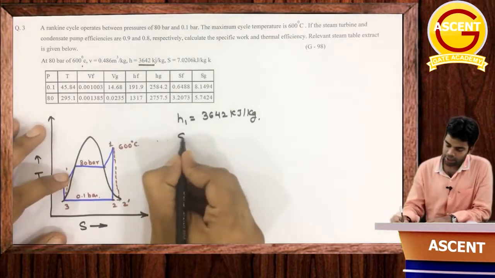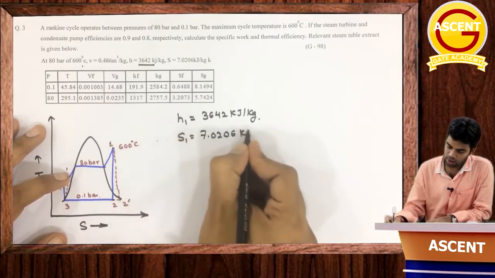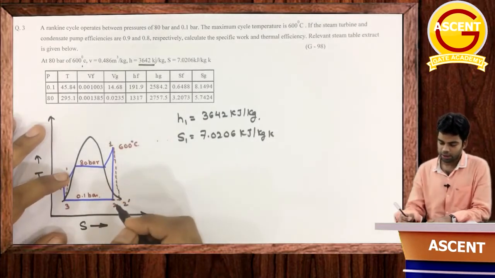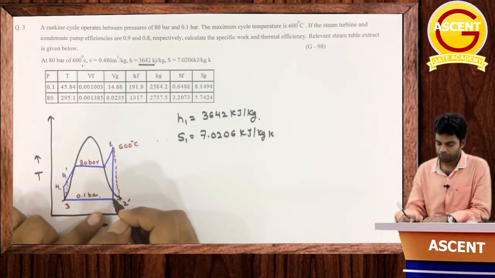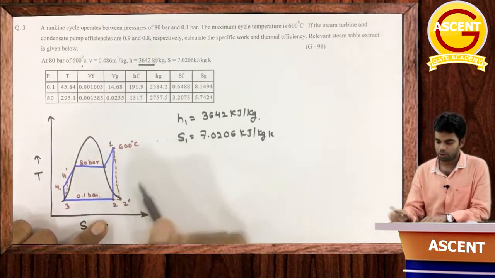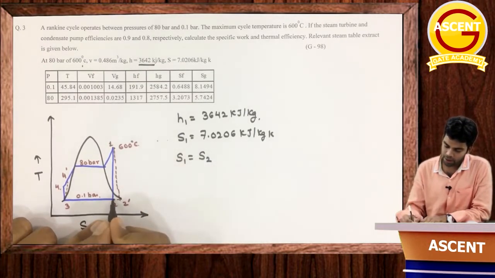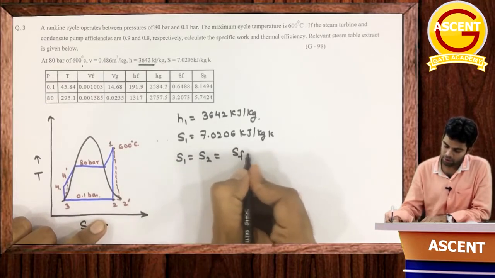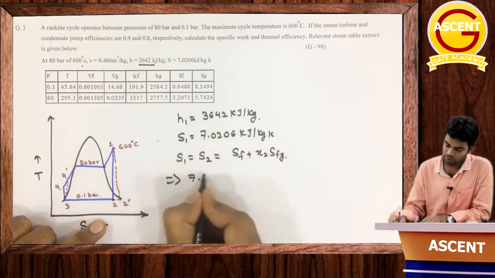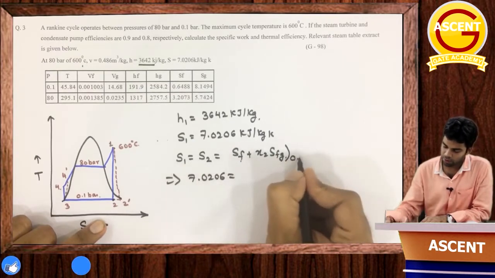Now at this point S1 is also given, which is 7.0206 kilojoule per kg Kelvin. This is S1. Now in order to determine this S2 dash, first we will have to determine this H2. And since S1 is equal to S2, process 1-2 is an isentropic process. So S1 here will be equal to S2, and this S2 at this point will be equal to SF plus X2 SFG. Now we have the value of this, 7.0206 is equal to SF plus X2 SFG at 0.1 bar.